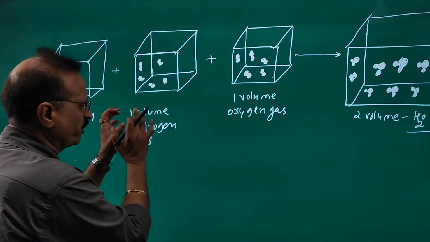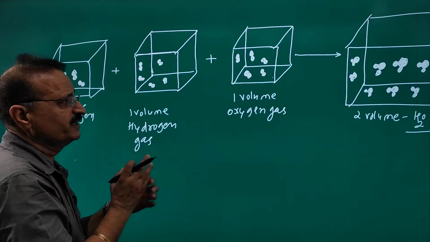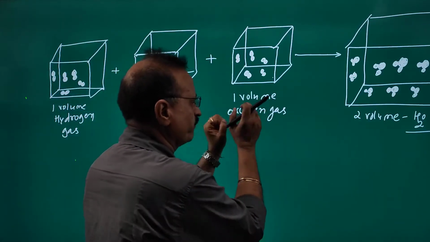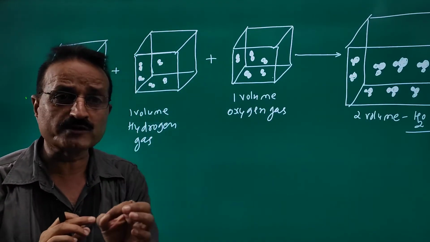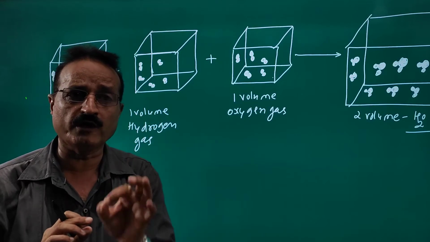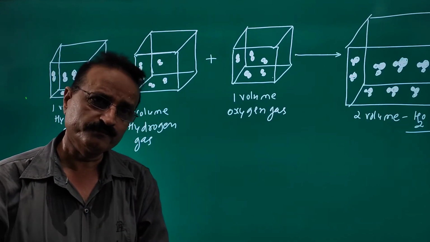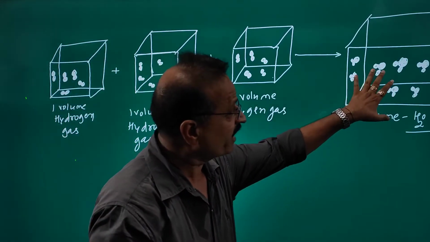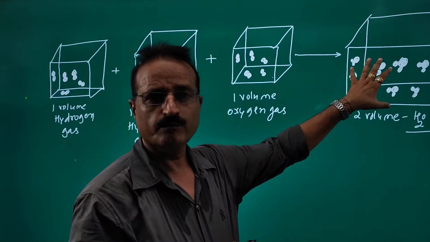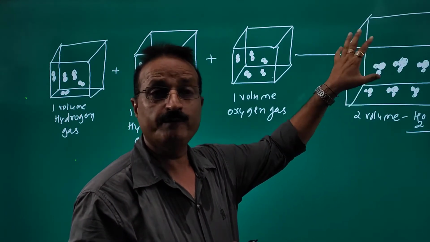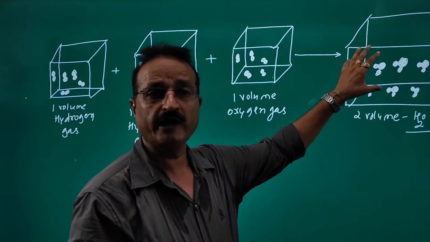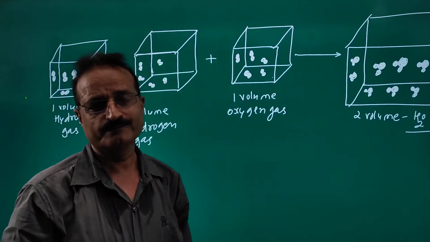This is 5 molecules, 1 volume. This is 5 molecules, 1 volume. It proves that 5 molecules equal 1 volume. Here are 10 molecules. The product is 10 molecules. If the product is 10 molecules, it means it is 2 volume.